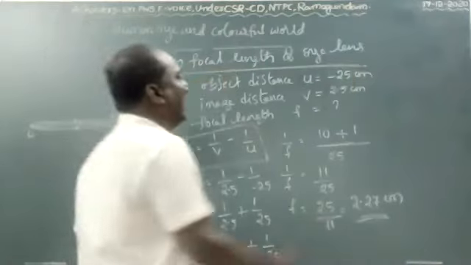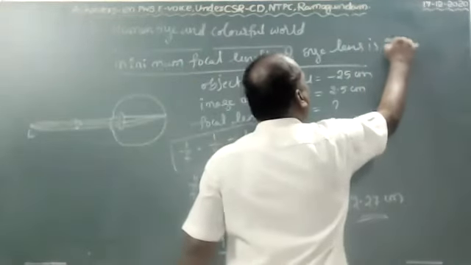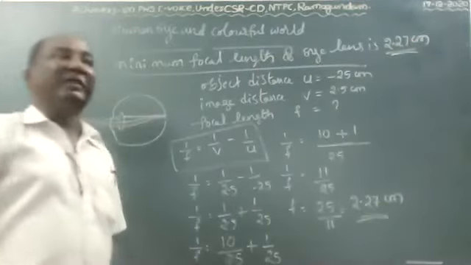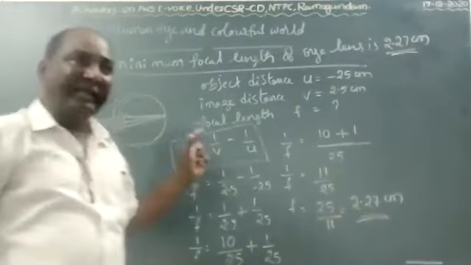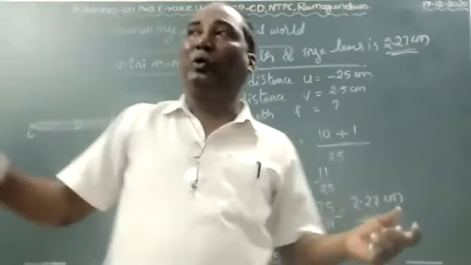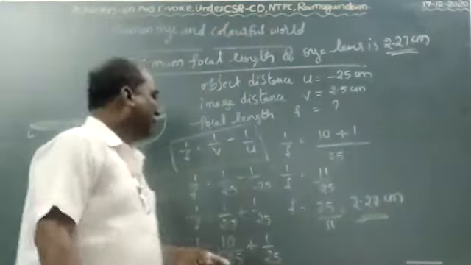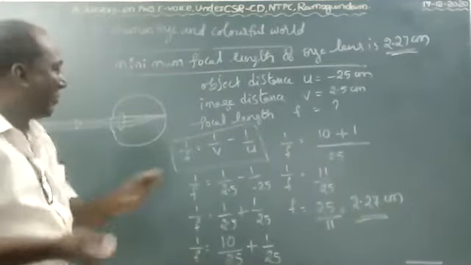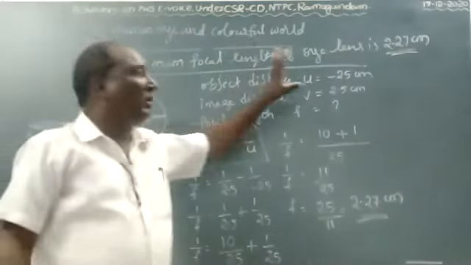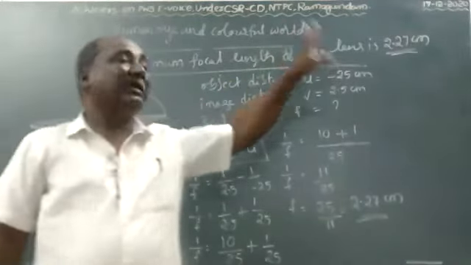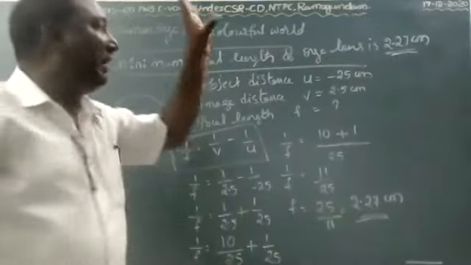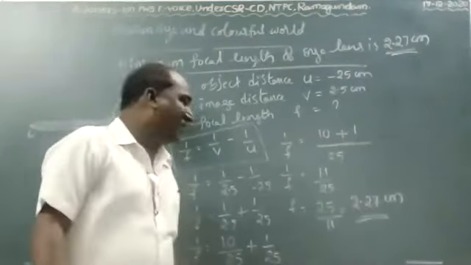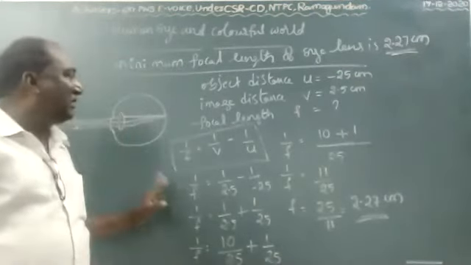Minimum focal length of eye lens is 2.27 centimeter. Means we have to adjust the focal length between 2.5 and 2.27. That is the minimum focal length of eye lens. Maximum focal length of eye lens, how much? Maximum focal length of eye lens is 2.5 centimeter and minimum focal length of eye lens is 2.27 centimeters.